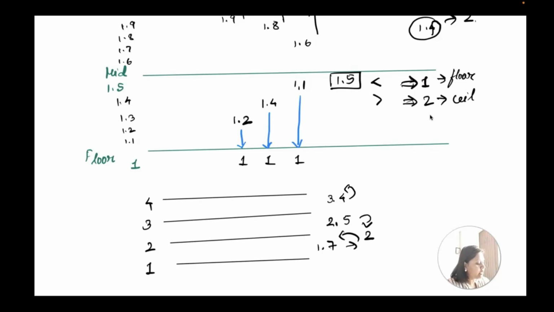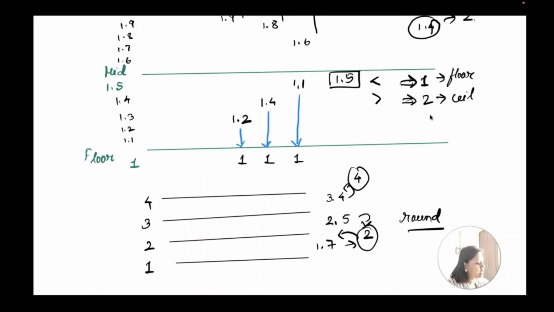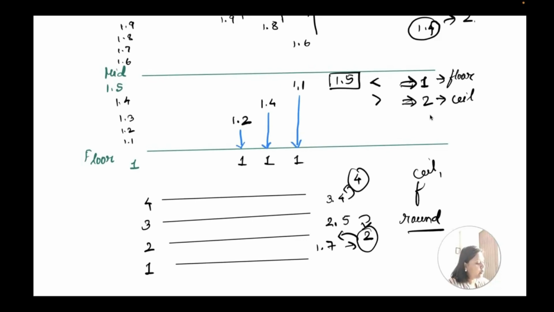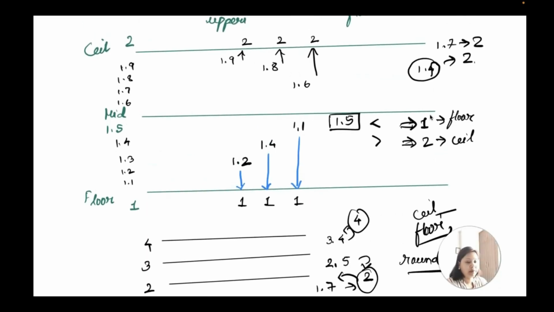So whatever even number is there, it is going to round to that particular even number. It's not going to round to an odd number. So that is what the round functionality is all about, right? So what we learned is about ceil, floor, and round. So it's very easy to understand with this particular diagram that I have explained to you.